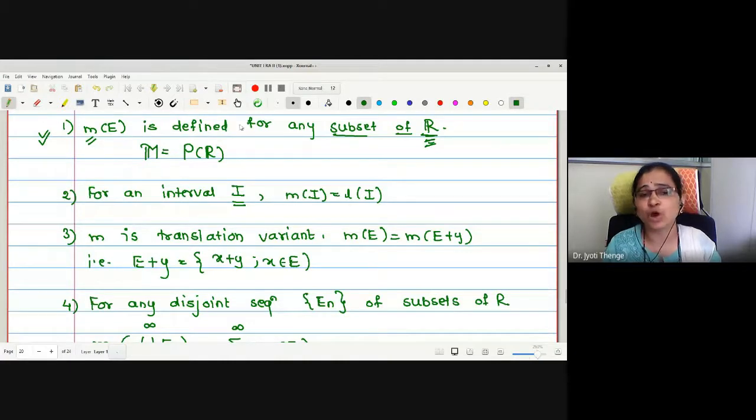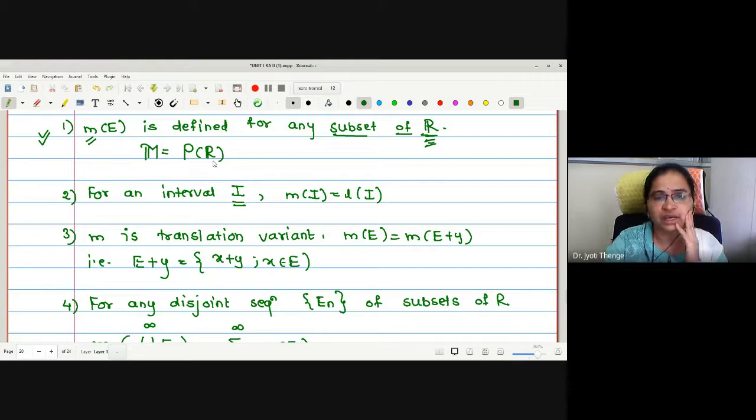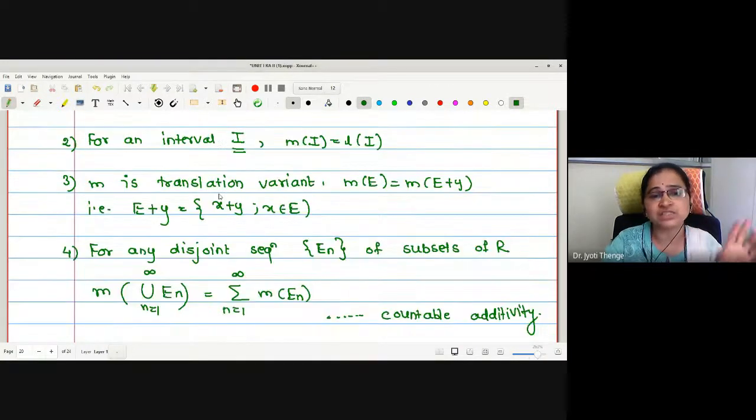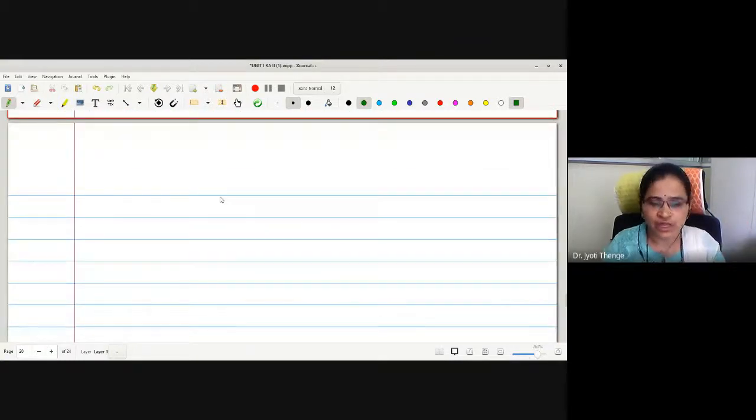That is, this measure should not be defined for every subset of R. This is defined for a certain collection only. And what is that certain collection taken? The collection for which such a set function is defined was taken to be a sigma algebra. That is, for all the subsets in the sigma algebra, we can define this measure function. Therefore, restricting this set function m not to the power set of R but to a sigma algebra, mathematicians have defined a measure function.